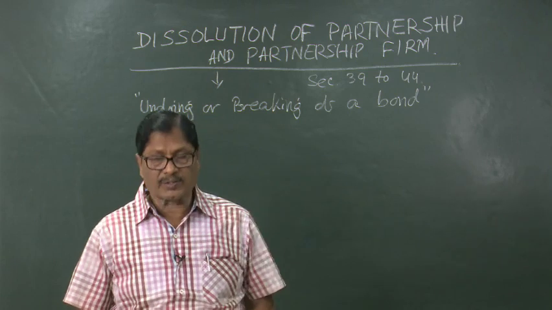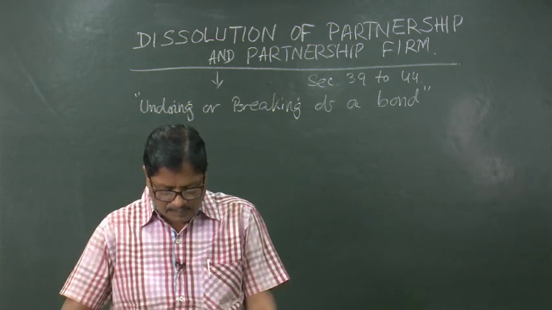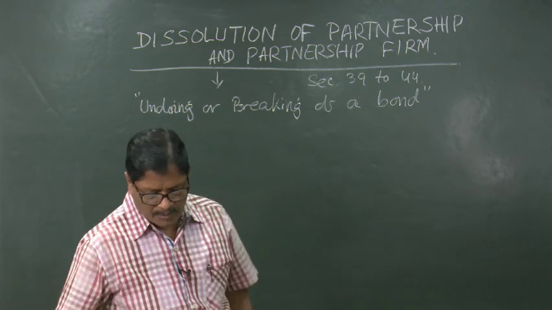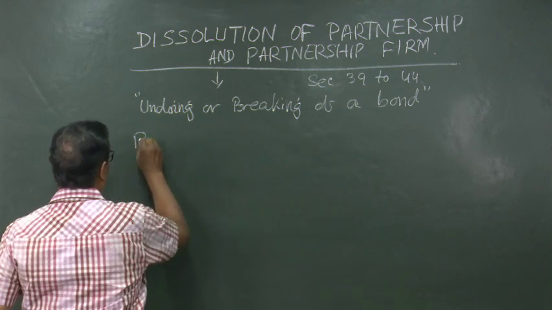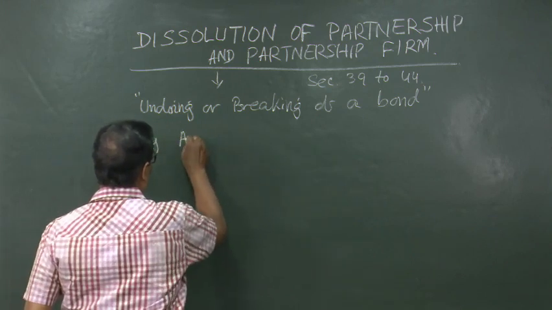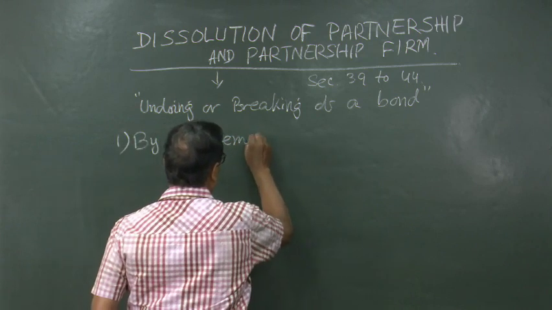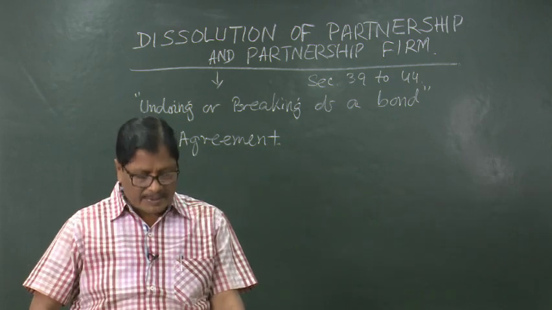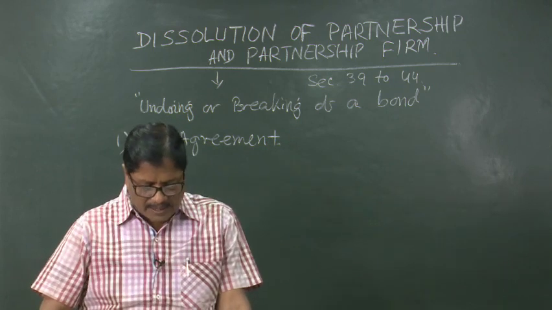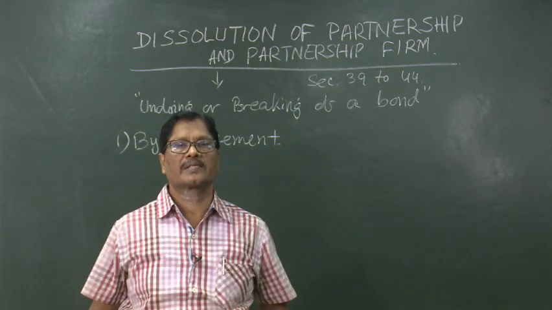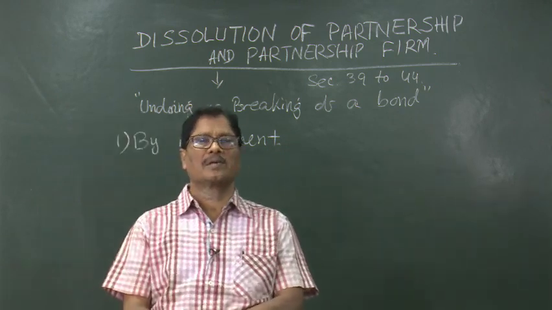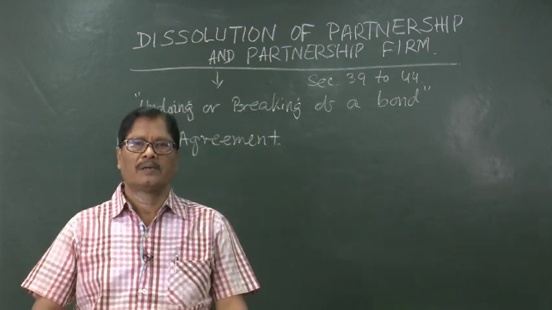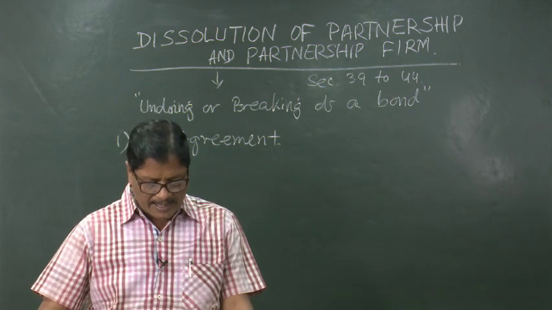Now, I am coming to the dissolution of a firm. Dissolution of a firm can take place in many ways. First one is dissolution by agreement. A firm dissolves when all the partners give consent to it. Suppose there are three partners, all the three partners agree that let us come to an end, let us close the business. So, business firm can be closed and dissolution of firm can take place.